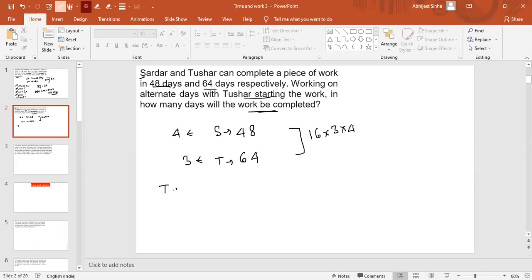So Tushar is starting. On the first day, Tushar will do how many units? This is 3 units, right? And on the next day, the Sardar will take over. Again, Tushar will do 3 and Sardar will do 4. And this continues in a similar manner. So in the first 2 days, as we can see, 7 units of work get done, right?